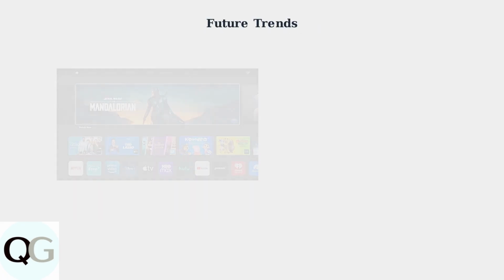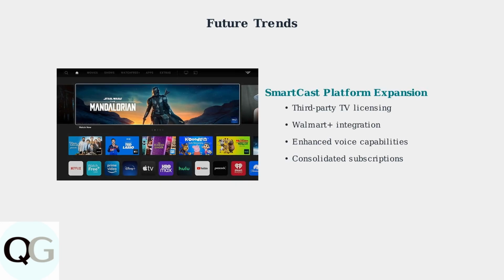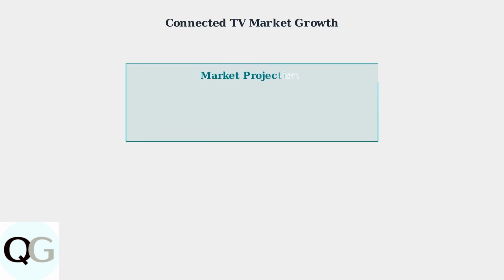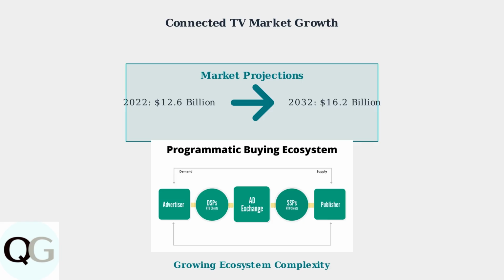Looking ahead, Vizio is expanding its SmartCast platform significantly. The company is exploring partnerships with third-party manufacturers and integrating new services like Walmart Plus. The connected TV market is experiencing tremendous growth, projected to increase from $12.6 billion in 2022 to $16.2 billion by 2032. This growth will make remote apps increasingly important for managing smart home ecosystems.